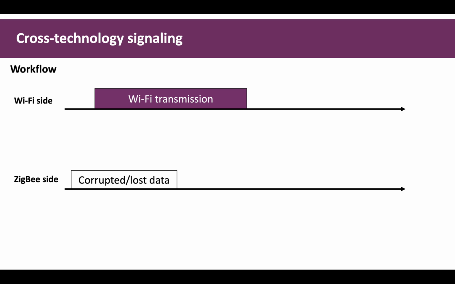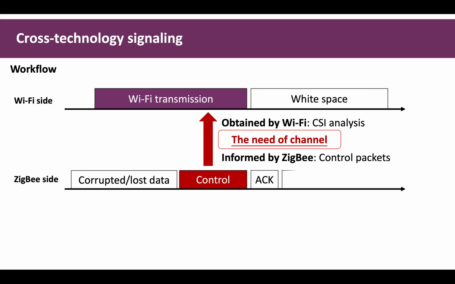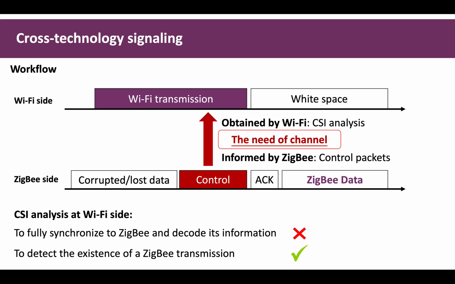This figure shows the workflow of the cross-technology signaling module. When a Zigbee node finds corrupted or lost data due to Wi-Fi transmission, it transmits a control packet with a higher power to inform the Wi-Fi device that it needs channel resources. Wi-Fi then obtains this signal by CSI analysis and issues a white space for Zigbee transmission. The Zigbee sender receives acknowledgement of control packets, infers that Wi-Fi stops transmission, and then utilizes the white space for data transfer. We also want to note that to make the Wi-Fi side quickly receive the signal from the Zigbee side, BiCord does not need the Wi-Fi device to fully synchronize to Zigbee.